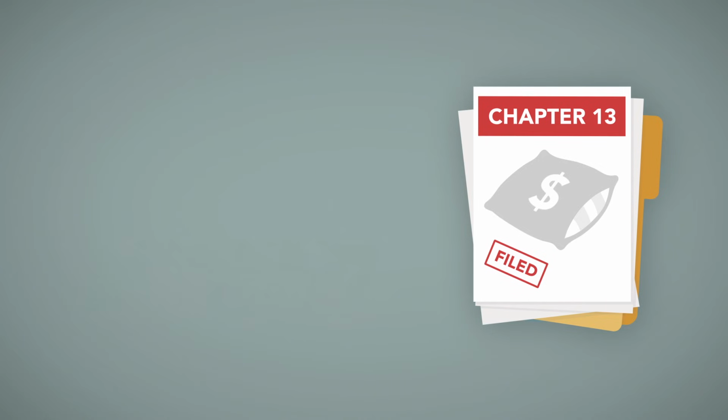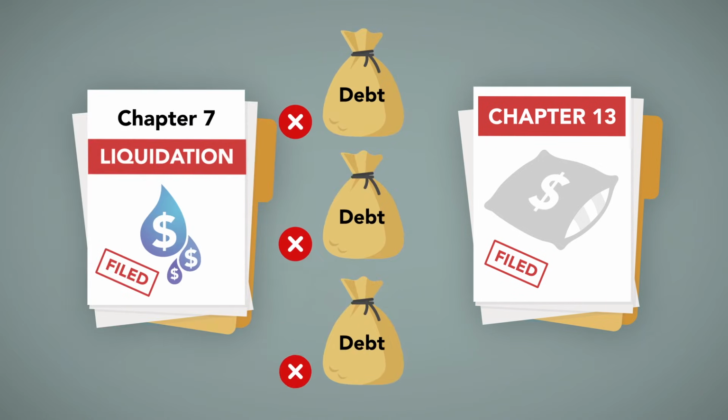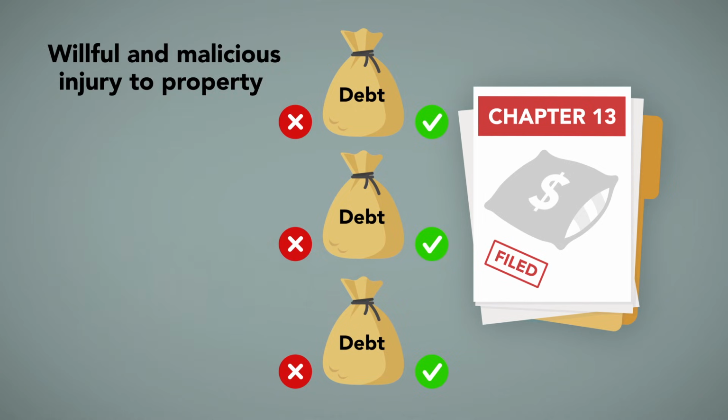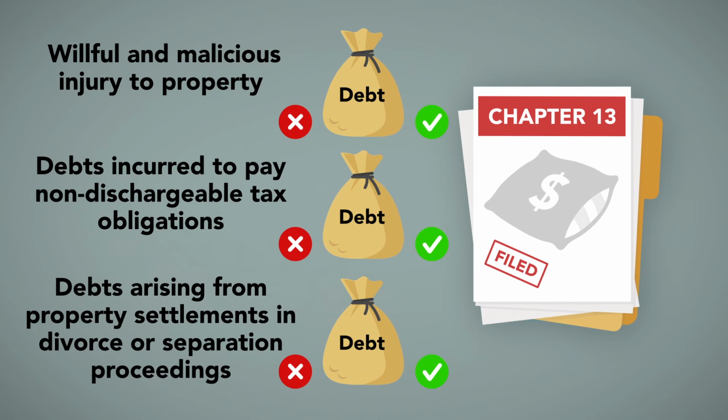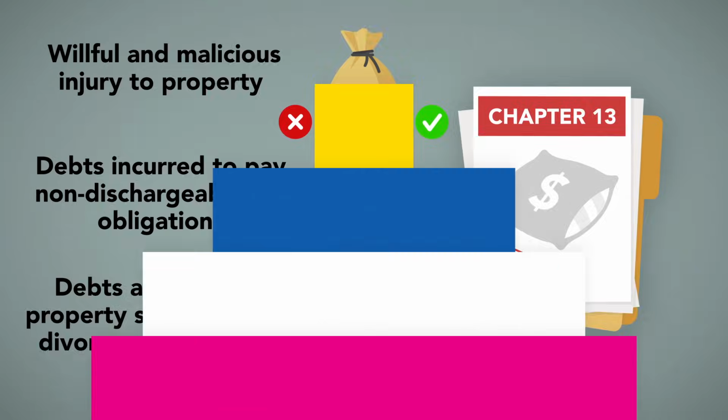And on the other hand, there are several debts that are not dischargeable in a Chapter 7 that are dischargeable in a Chapter 13. These include debts for willful and malicious injury to property, as opposed to a person, debts incurred to pay non-dischargeable tax obligations, and debts arising from property settlements in divorce or separation proceedings.